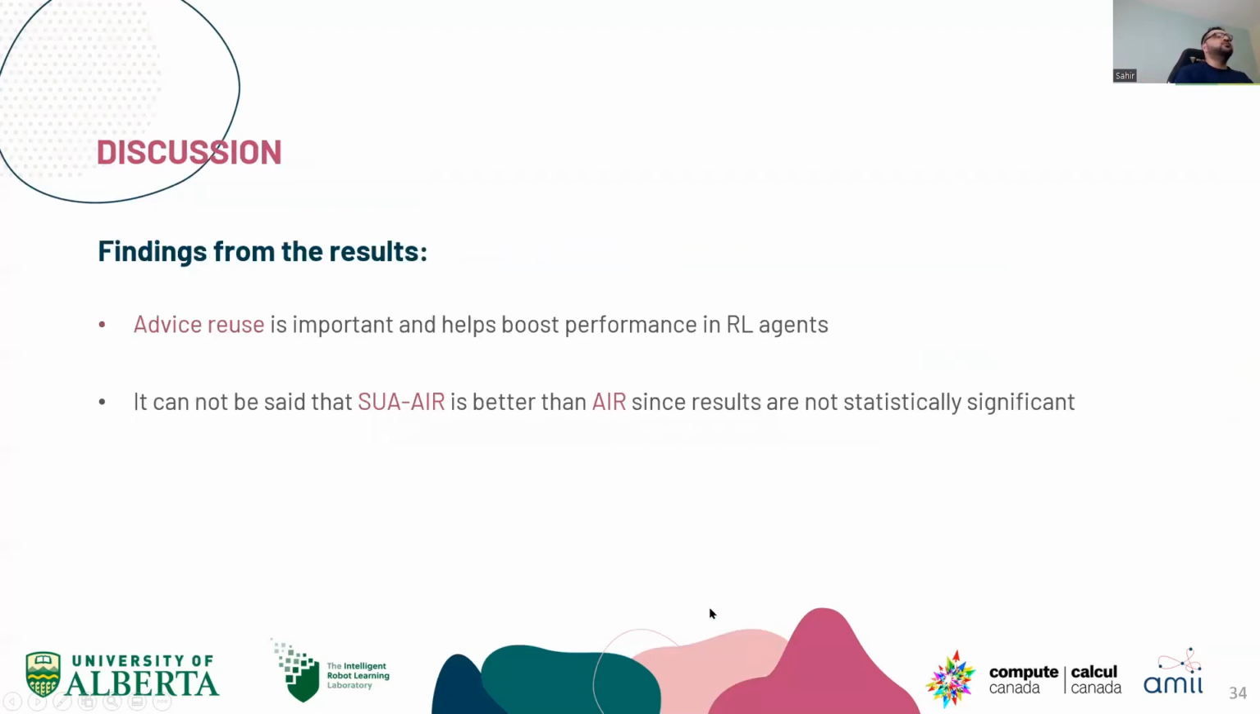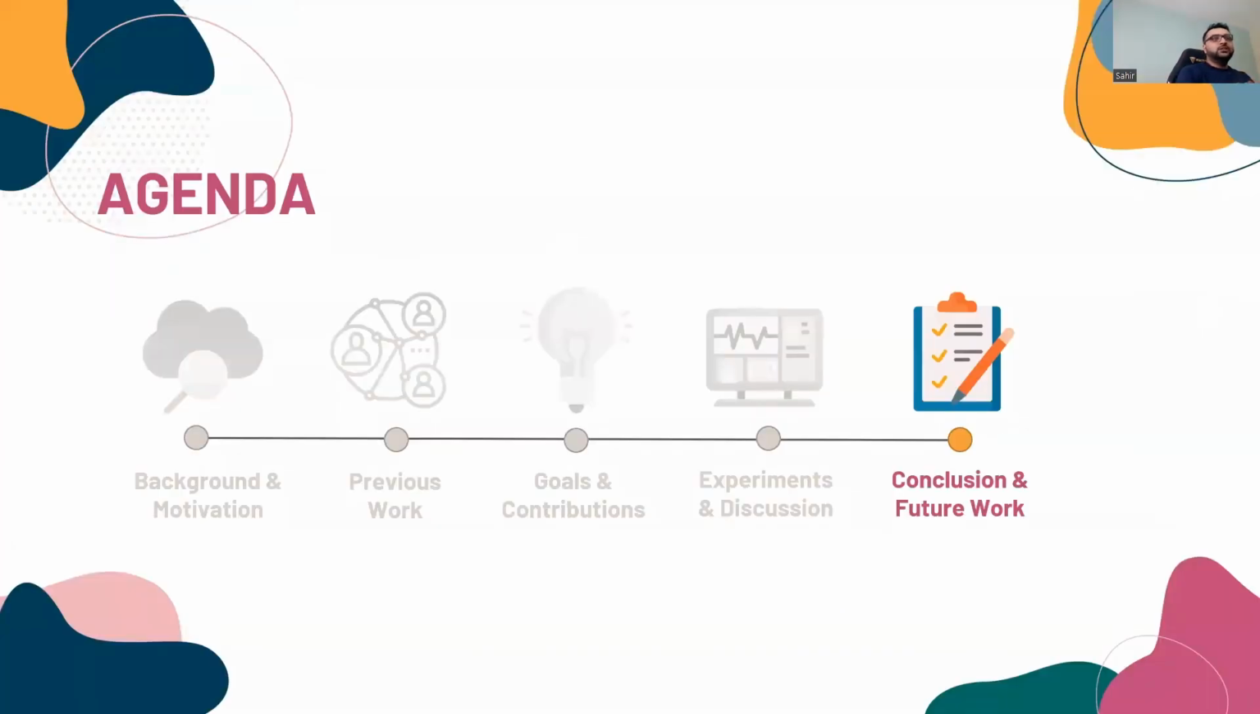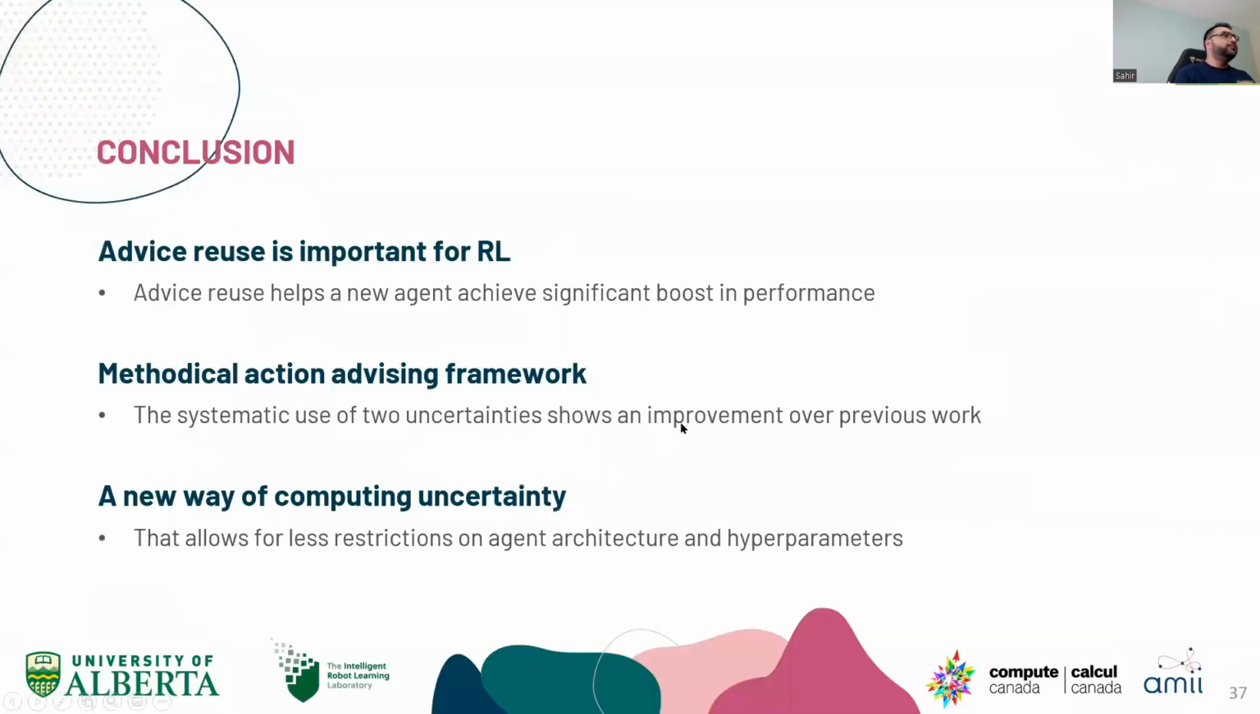Some of the findings from the results are that advice reuse is important, and it helps boost performance in RL agents in general. However, it cannot be said that SUA AIR is better than AIR. Lastly, the conclusion and future work. Advice reuse is important for RL. That's the main takeaway. And the methodical action advising framework is something we proposed in this effort.